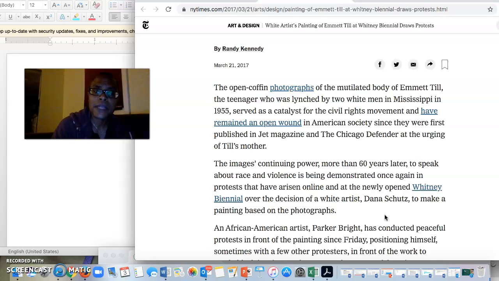The second piece of your research part 1 is to find something about the time period of the controversy. This is a little bit trickier, but I'll use my piece as an example. So this painting by Dana Schutz, who's a white woman, it's a painting of an African-American boy who was brutally murdered in the 50s. And she painted it, and it was at the Whitney Museum, and it caused all this stir. People asking, can a white artist represent a deeply painful African-American experience?